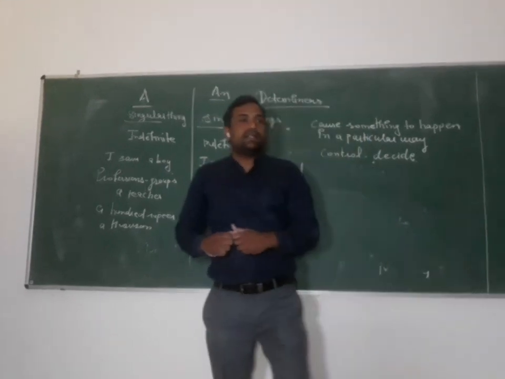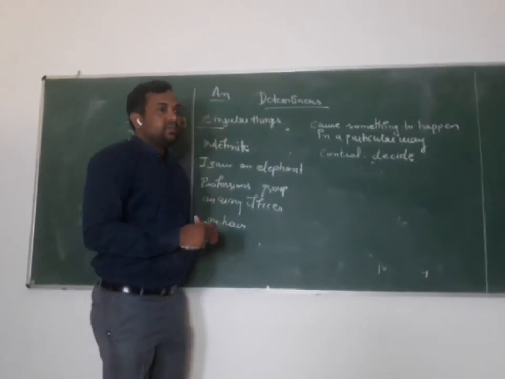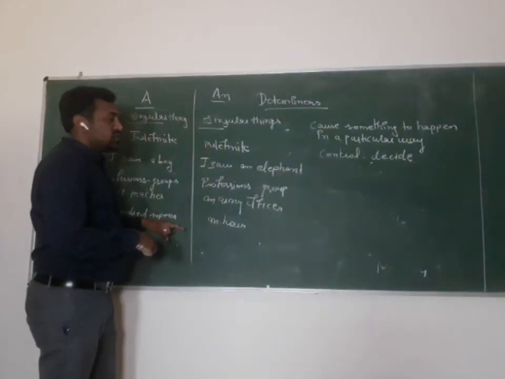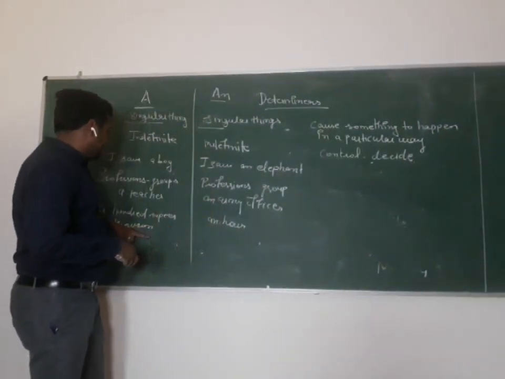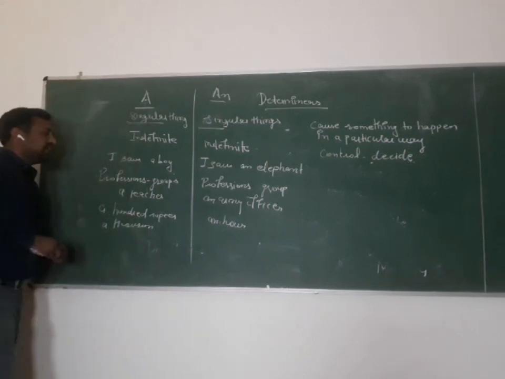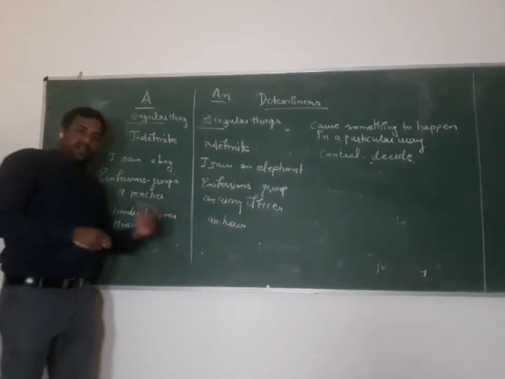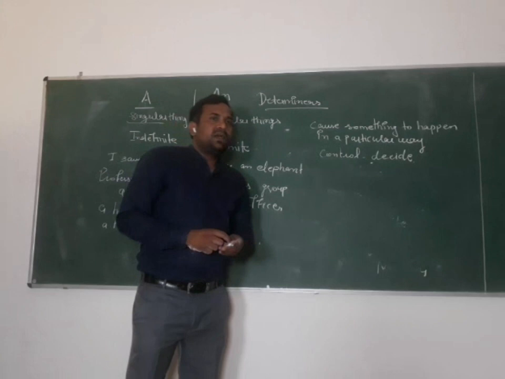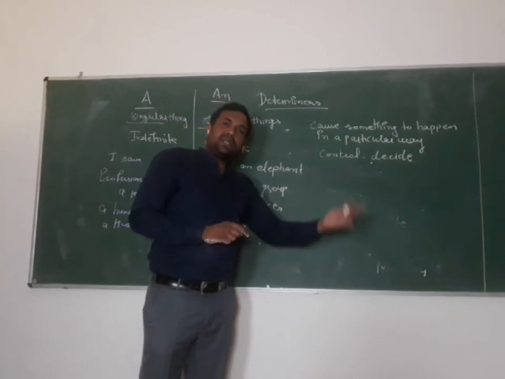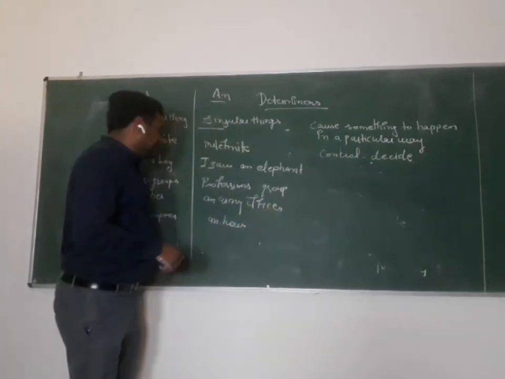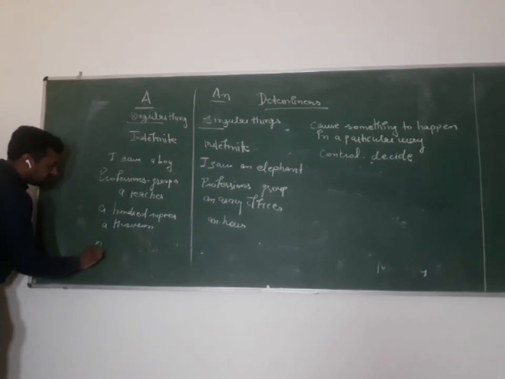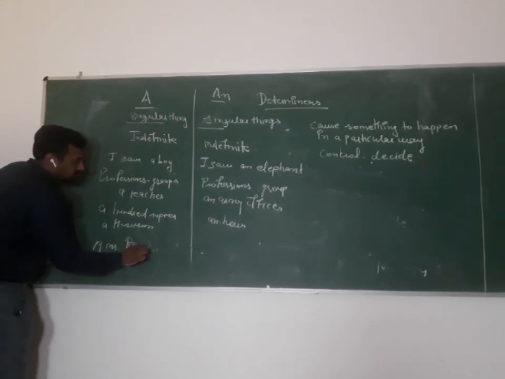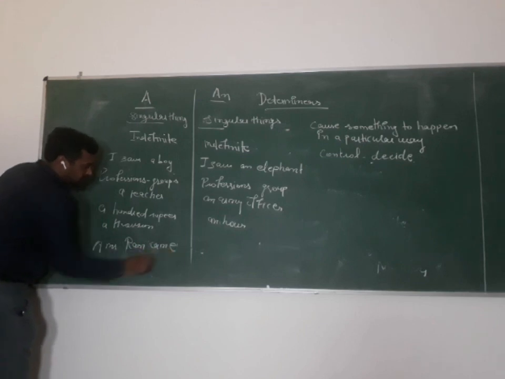So this is the use of a and an, and we also use a and an when we are mentioning any person. We don't know the person clearly. We will say that a Mr. Ram came to his house.